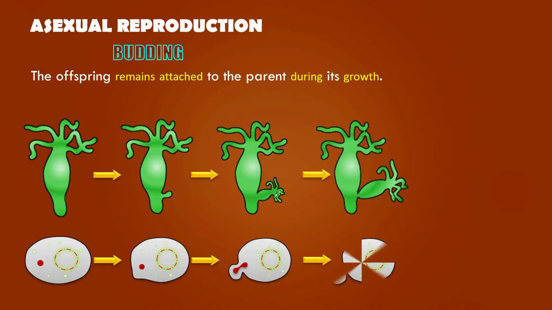In budding, the new organism first appears as a small outgrowth, or bud, on the parent's body. As the bud develops, it remains attached to the parent and continues to grow. You can see in the diagram how the bud in Hydra slowly enlarges and forms tentacles. Once it becomes fully developed, it separates from the parent and starts living as an independent organism. The same process happens in yeast, where a small bud forms on the parent cell, grows in size, and finally detaches. This makes budding a simple and effective method of asexual reproduction.